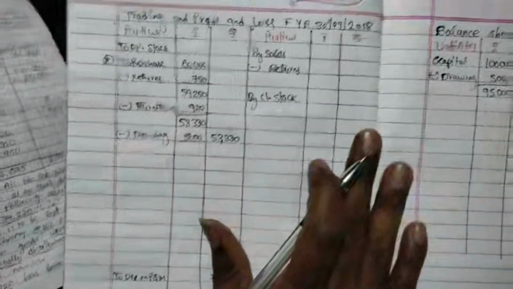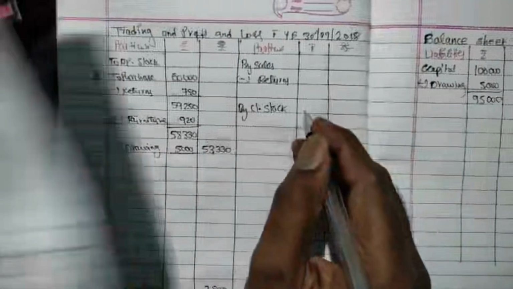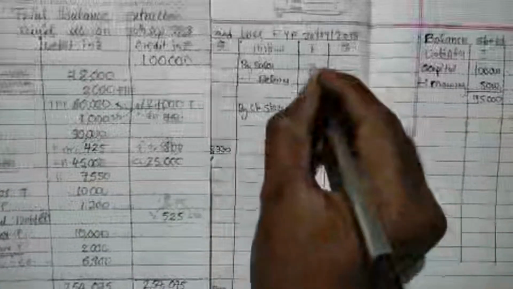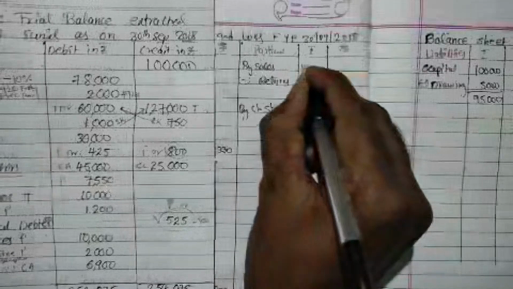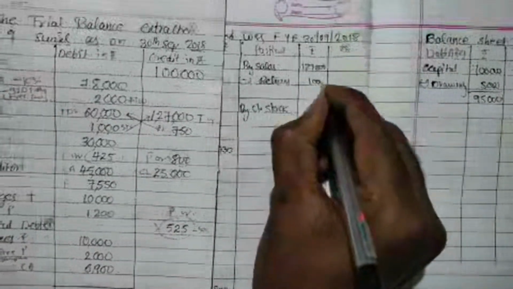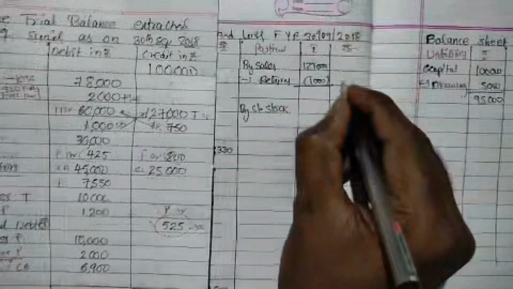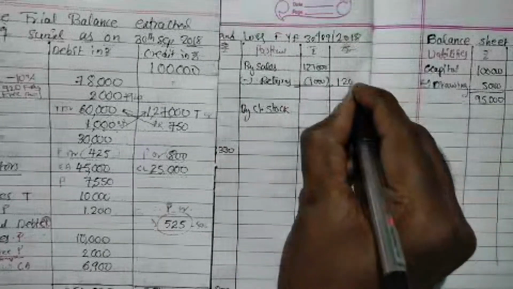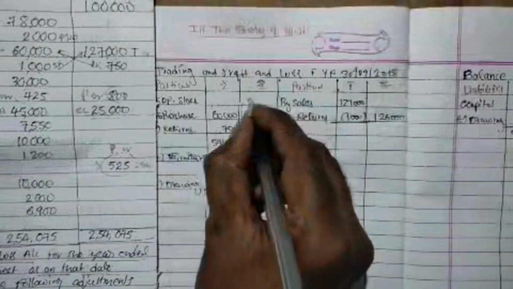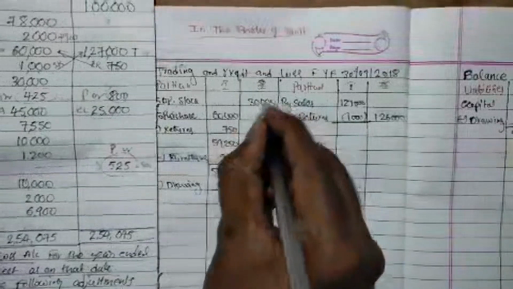Next, sales 1,27,000. So I am writing 1,27,000 sales, and sales returns are there 1,000 rupees, deduct 1,000. So net sales will be 1,26,000 outer column, right? Next, opening stock will come under trading account. So opening stock 30,000 outer column I am writing.